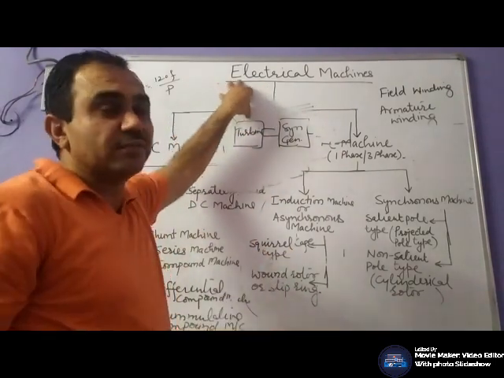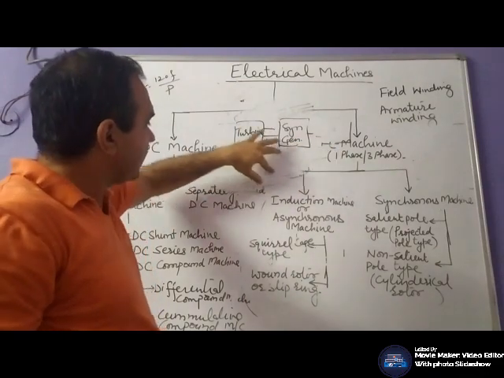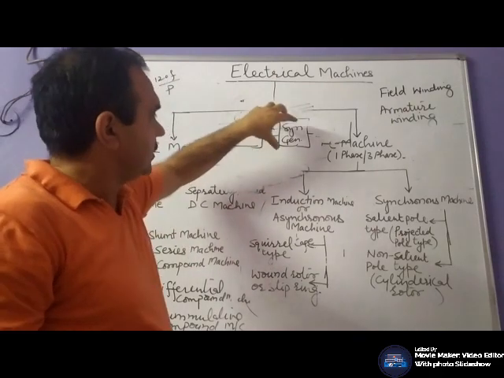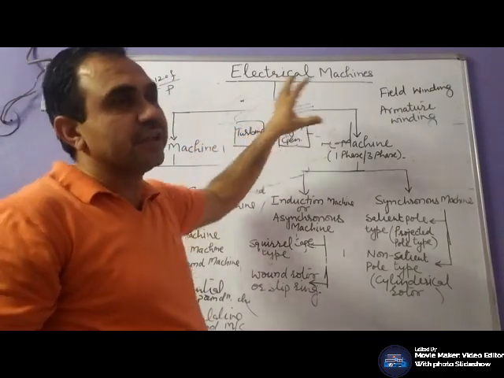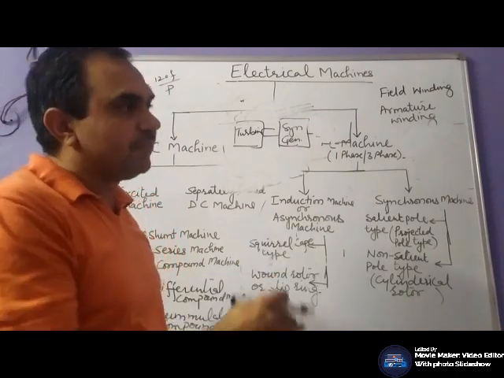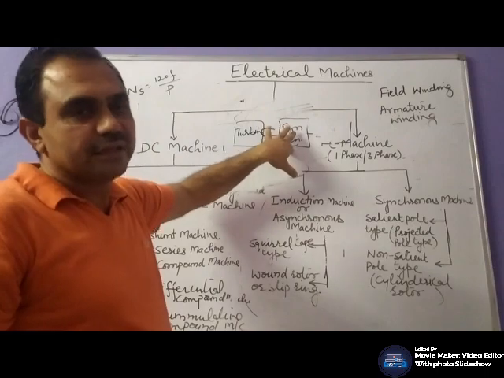Means AC into DC conversion is to be made with the help of the rectifier, so that its field winding gets supplied. Once its field winding gets supplied, flux will be developed. Hence, your EMF induced will be increased in such a way that your field winding supply gets to the rated supply.